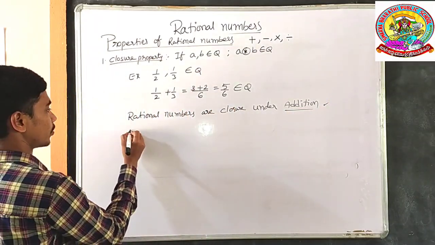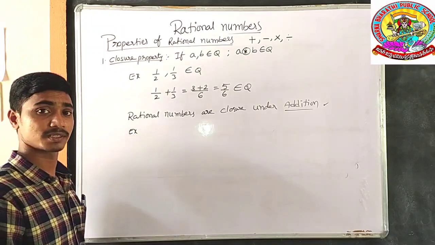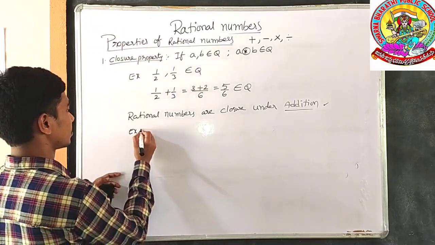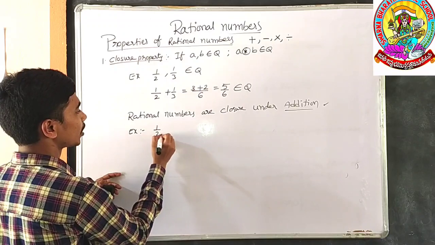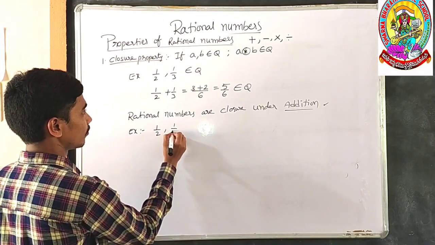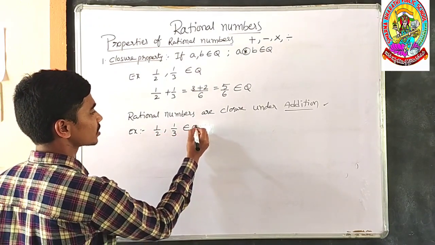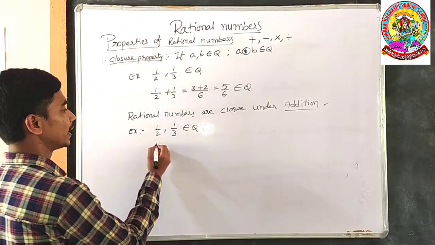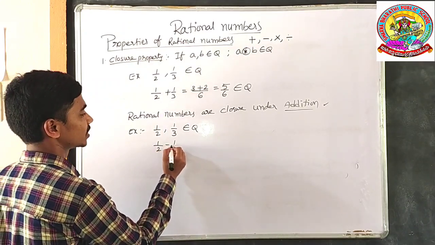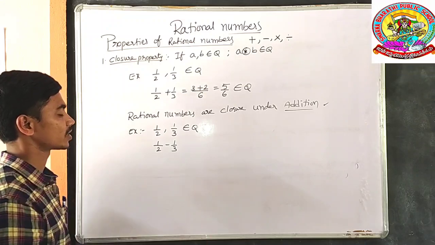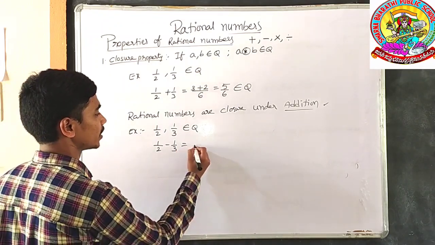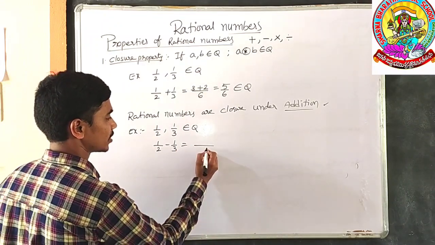Next example. Under the operation subtraction, same example. 1/2, 1/3 belongs to rational numbers. What will be their subtraction? 1/2 minus 1/3. What will happen? Their LCM is 6.